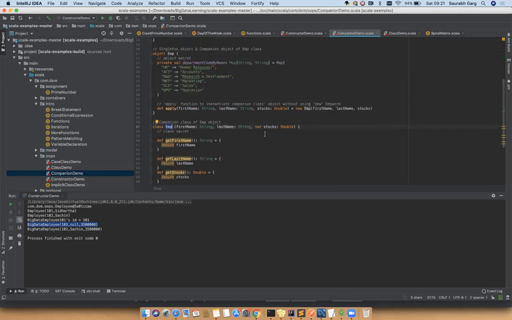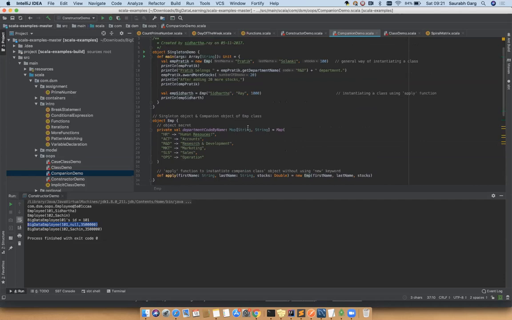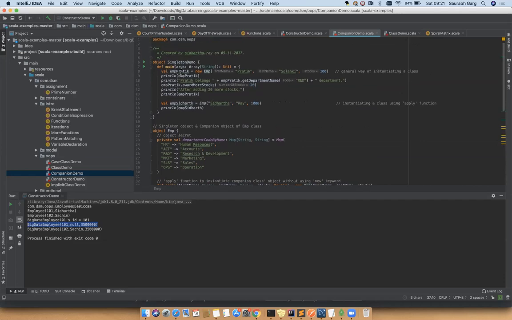Now how did we create the object? Val employee Pratik equals new employee, and you pass Pratik, Solanki, 100. When you call println, it prints the state of that object. Then you check employee Pratik dot get department name, you pass R&D, and it will print the corresponding